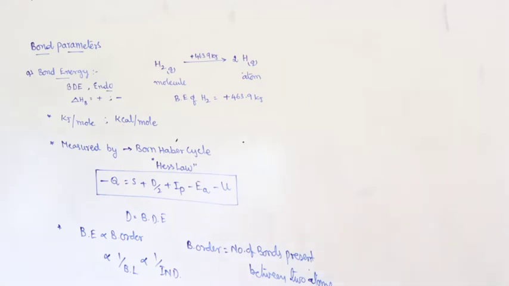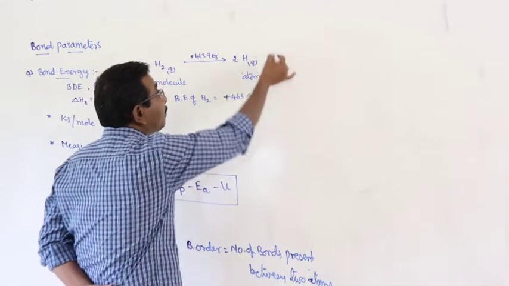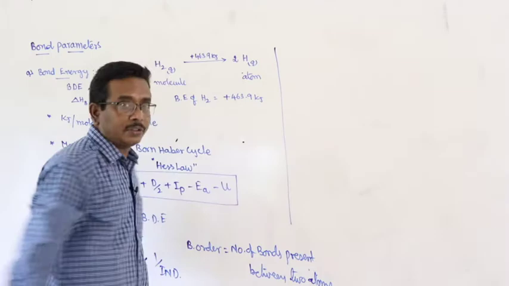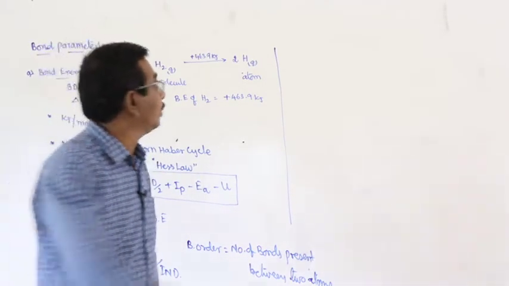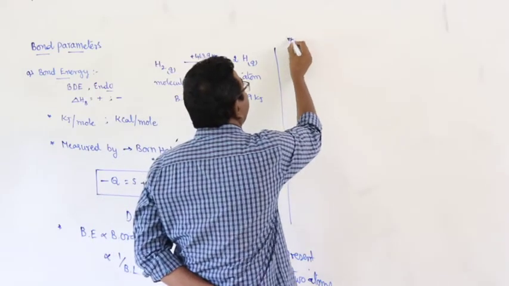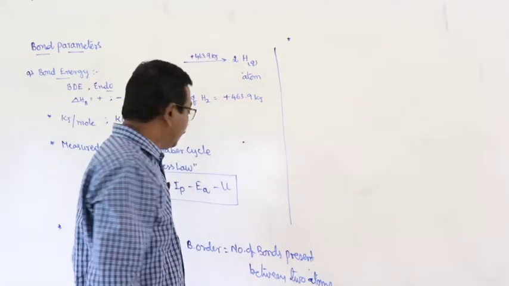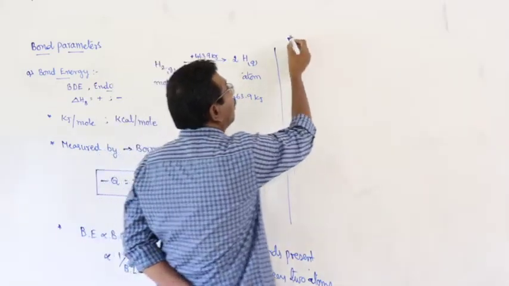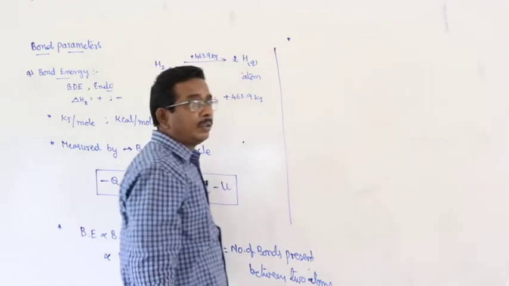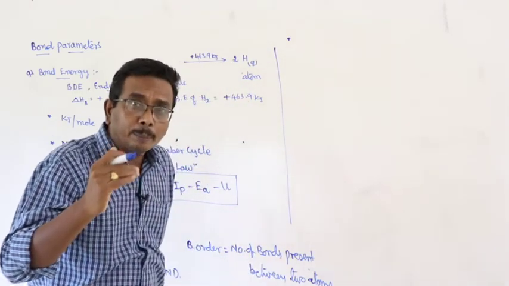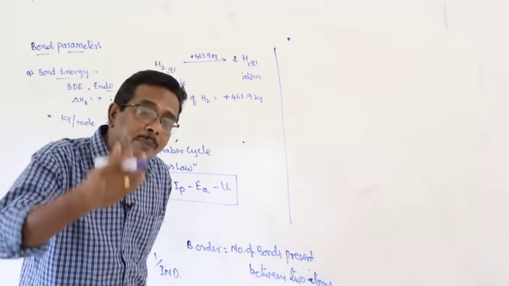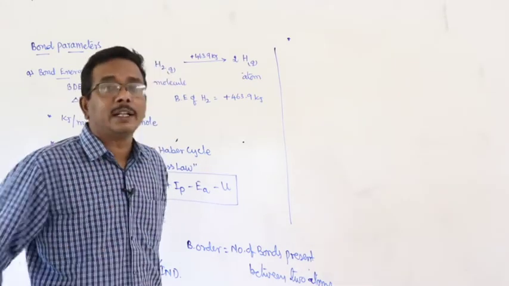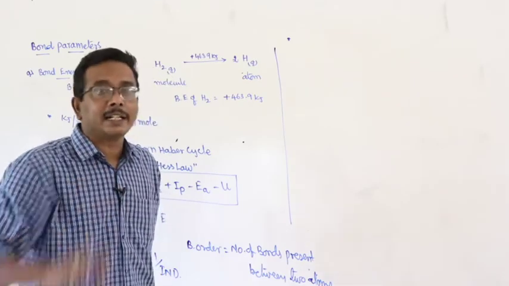But what are the important features of bond energy? Look at the first one. With an increase of bond order, meaning an increase in the number of bonds present between the two atoms, bond energy increases.